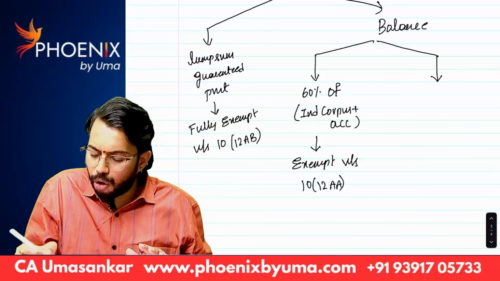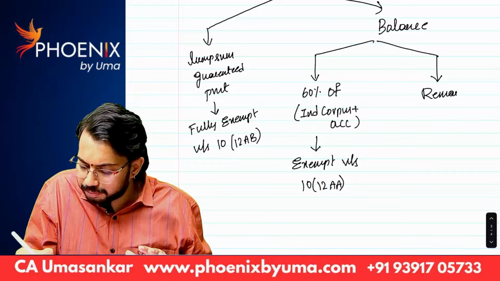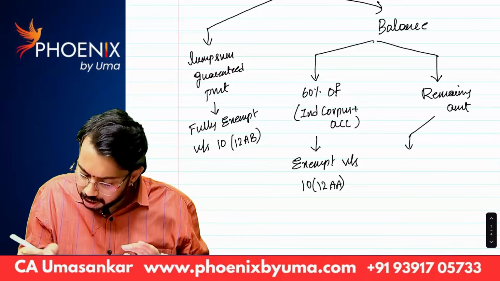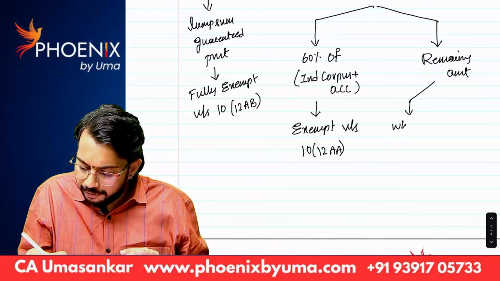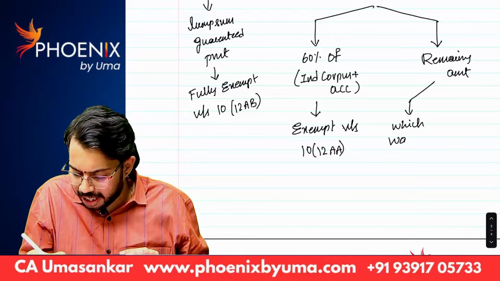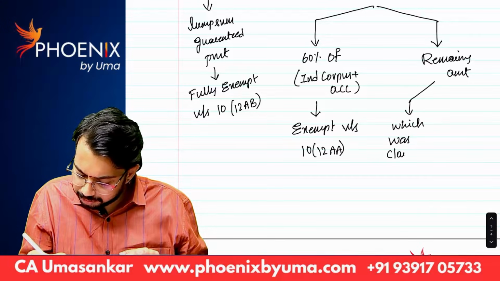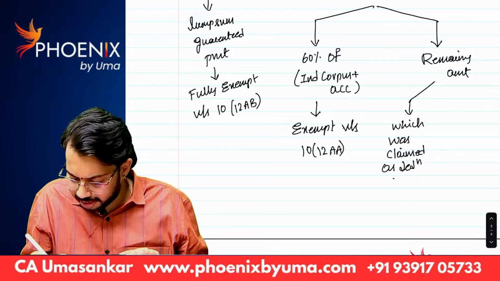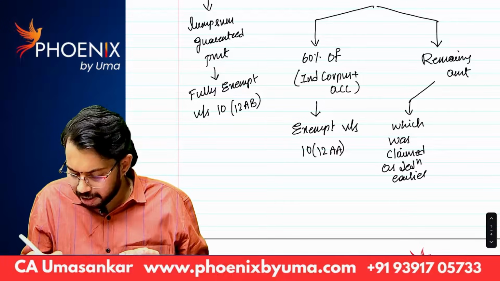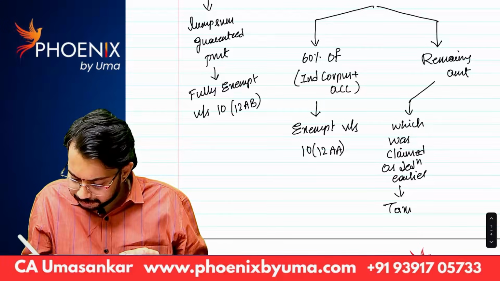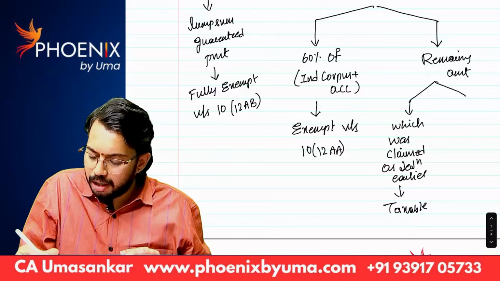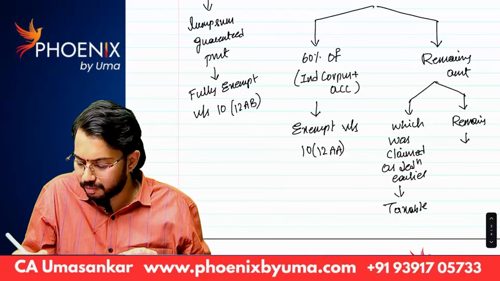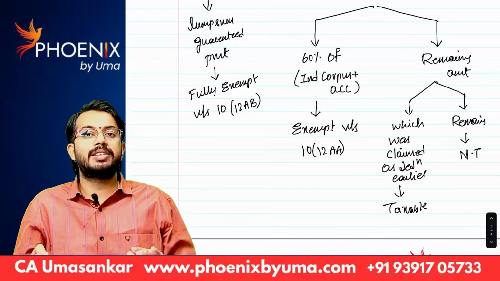Okay. Out of the remaining amount, which was claimed as deduction earlier, that is taxable. The remaining is not taxable. Are you able to understand?